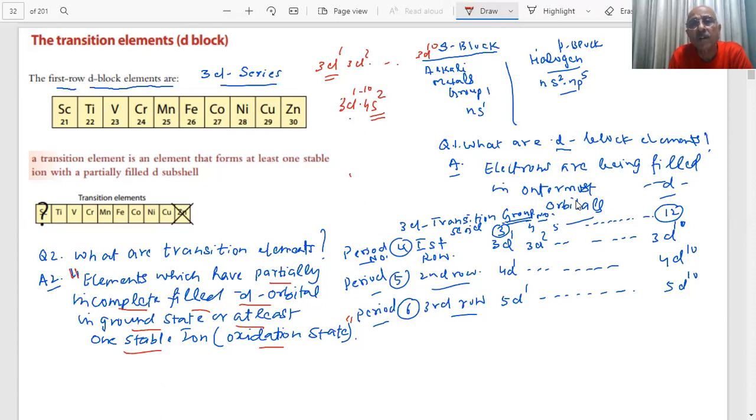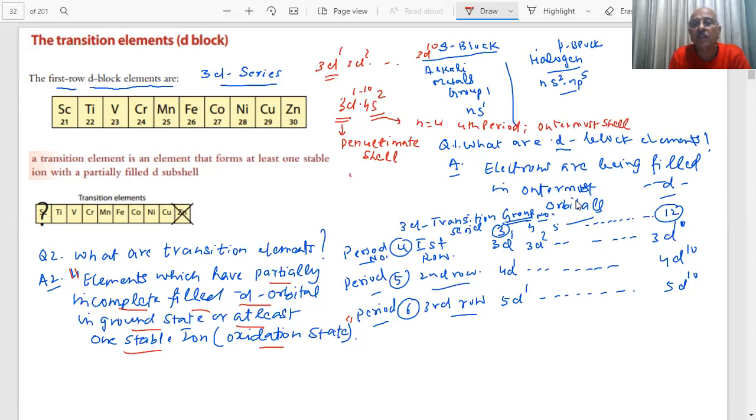Do you see what I am writing, student? This is n equal to 4. N equal to 4 means I am talking of the fourth period. This is 4 shells, the outer shell is n equal to 4. That is the outermost shell. 3D is not the outermost shell. This is called the penultimate shell. Penultimate shell means next, before, preceding the outer shell. Have you noted down the point, student? This is not the outer shell, 3D.